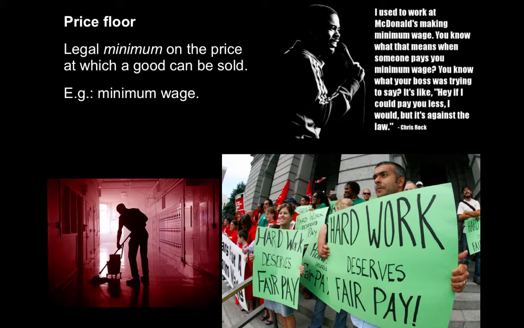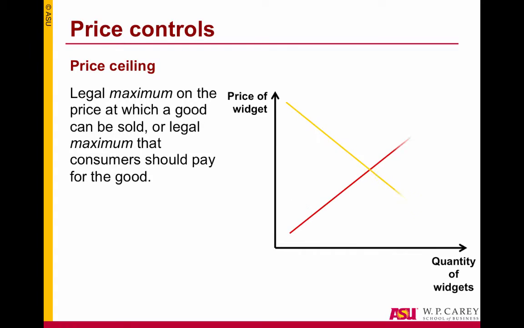So for all intents and purposes, a price floor is a bottom line value under which a given price cannot go. Let's see how these price controls look graphically. We begin by looking at a price ceiling. This is the maximum price that consumers should pay. To be binding, it is set below equilibrium price.